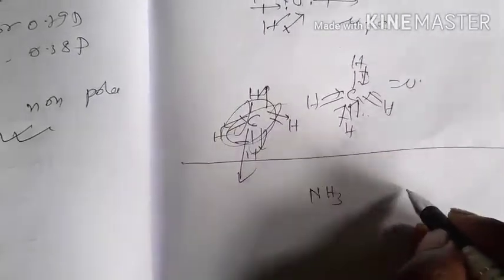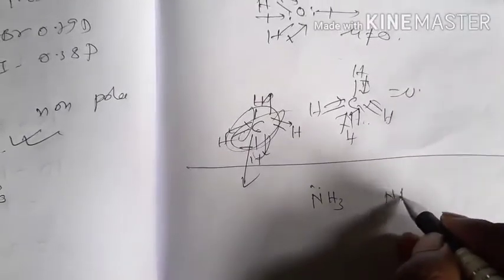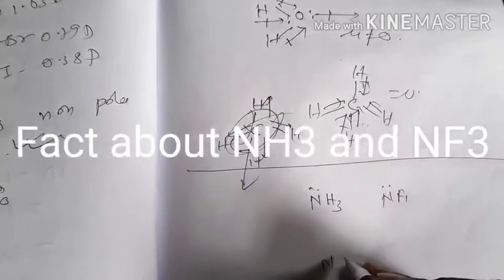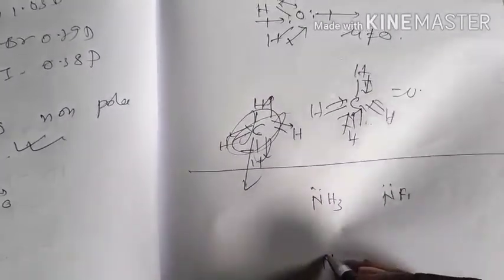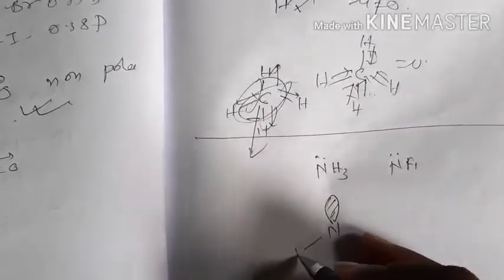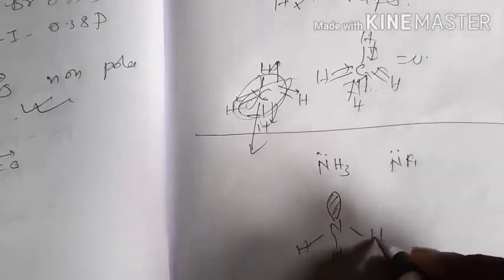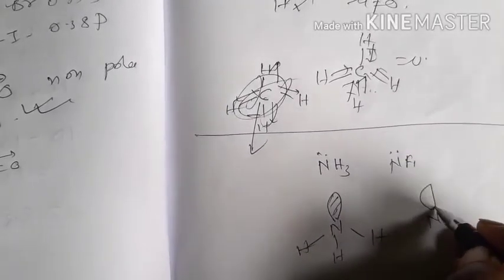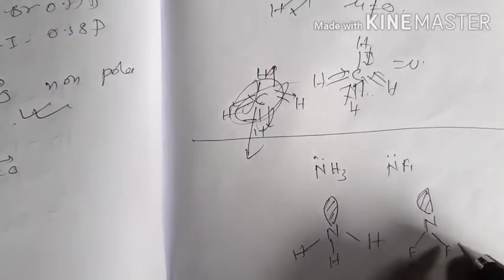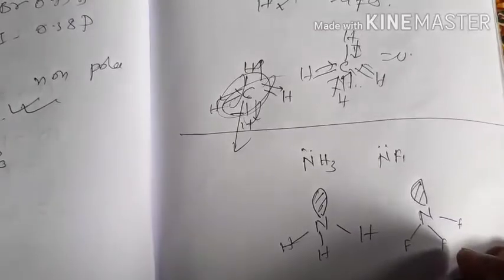Now, if we consider the case of NH3 and NF3, what would be the case? See here, in NH3, nitrogen has a lone pair. Let us represent the lone pair of nitrogen here, and these are the 3 NH bonds. Again, for NF3, let us consider that this is the lone pair and these are the fluorines.